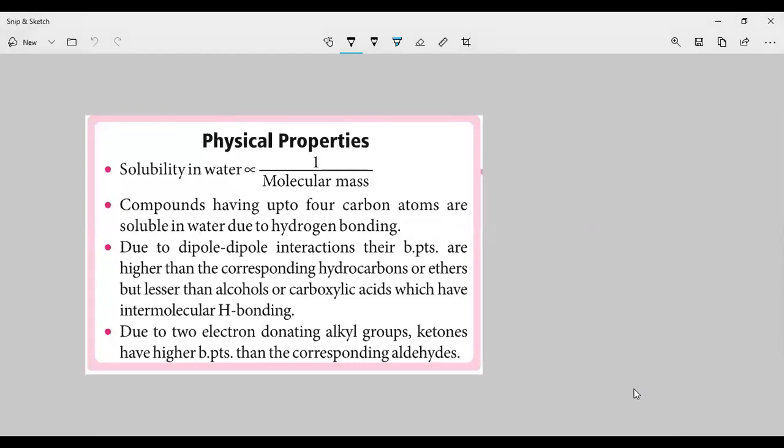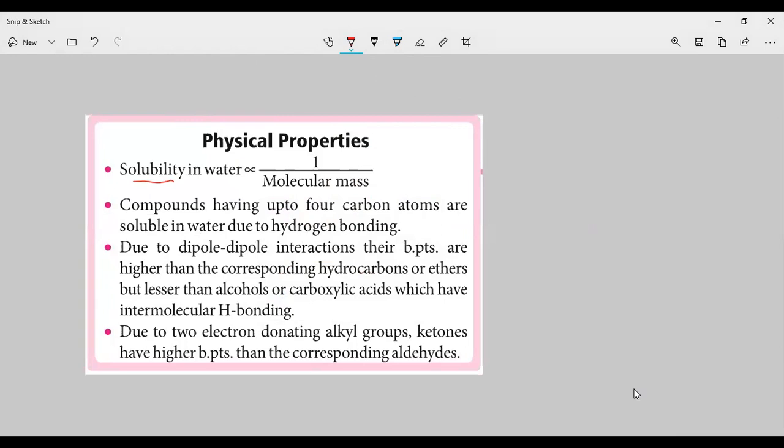The first property we are discussing is the solubility property. Solubility and mass are inversely proportional. That means the more the molecular mass, the less the solubility.